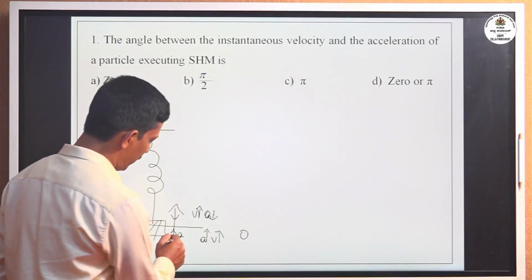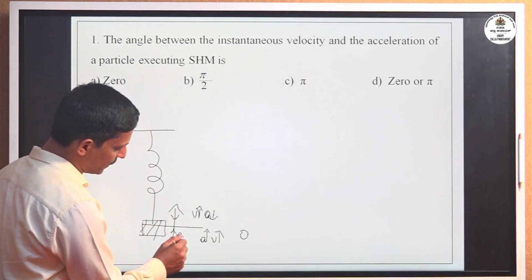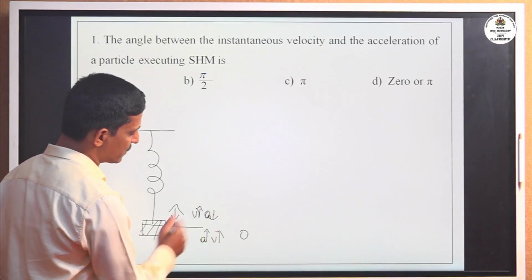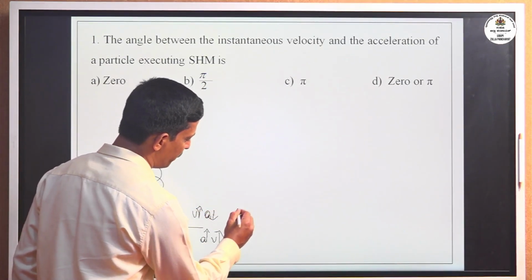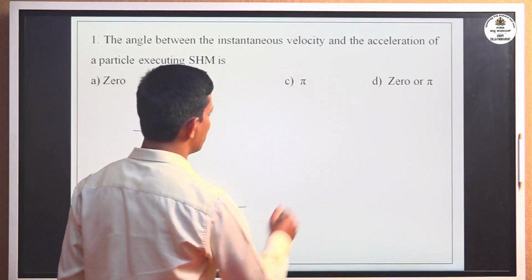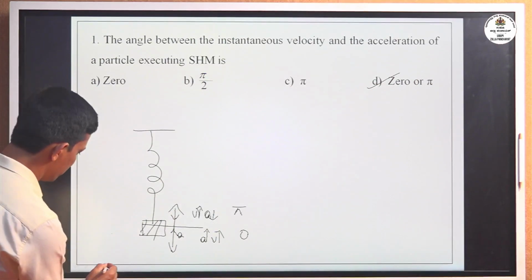When the body oscillates from extreme to mean to extreme, velocity direction and acceleration are in opposite directions. Angle between these two vectors is pi. Therefore, the correct option is 0 or pi. Move to the next question.